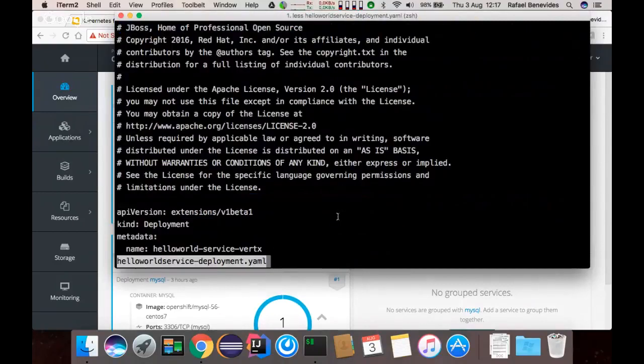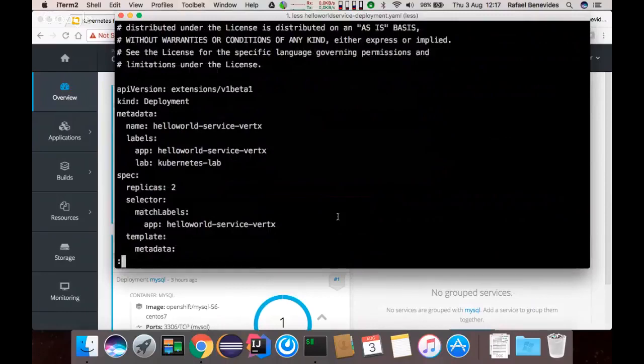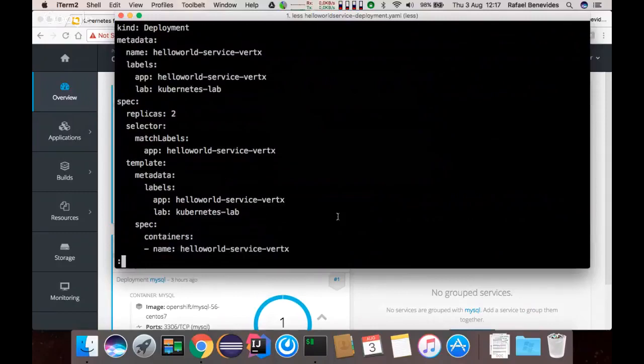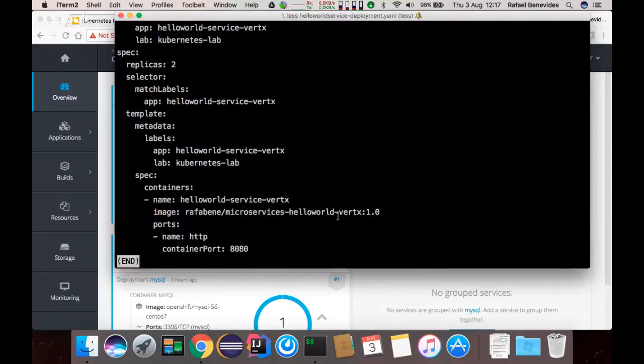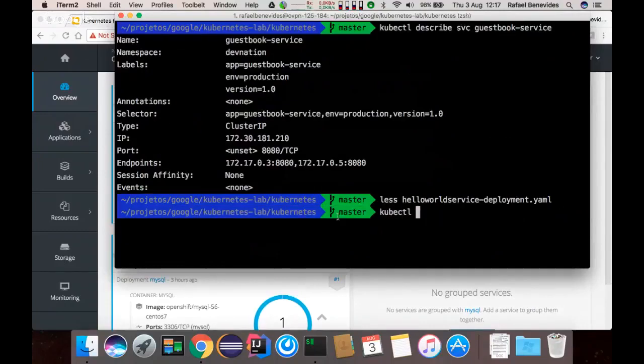So for example, I have here for the next microservice using vert.x, a YAML file that specifies the number of replicas. It specifies the template of my pod, what are the containers, the image, the ports. I can specify volumes, environment variables. So it is much more simple if I do a kubectl create -f and specify every file here.